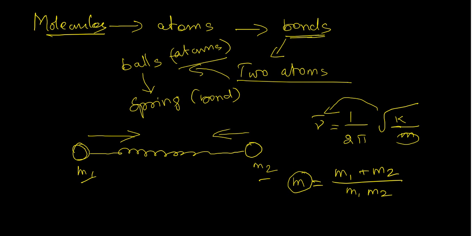If this frequency matches the IR radiation, that particular radiation will be absorbed. When this IR radiation is absorbed by a bond, it undergoes excitation from ground state to excited state. That is, before absorption, the bond may be vibrating with one frequency.